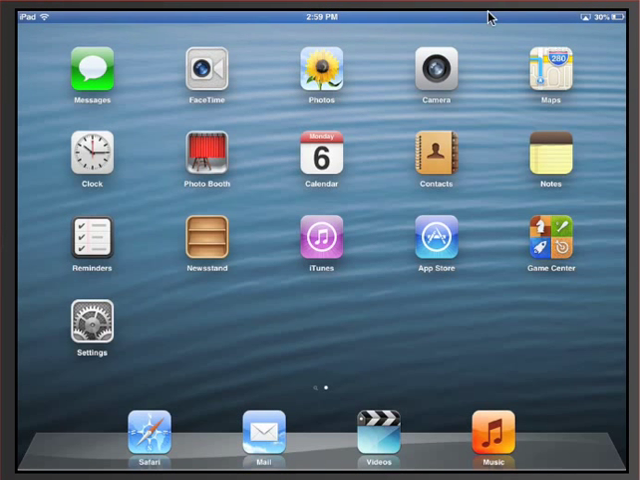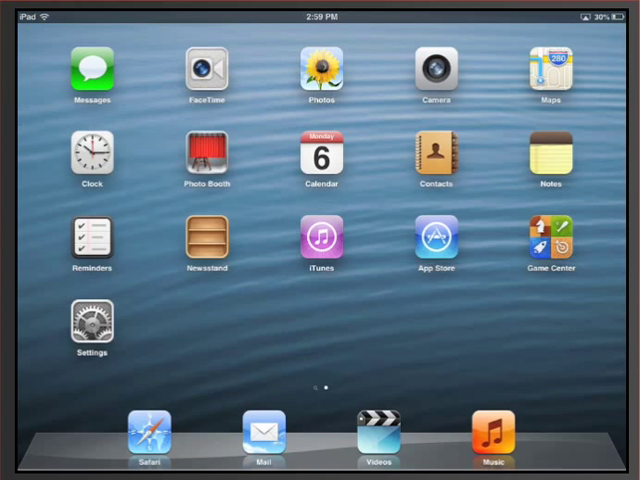Alright everybody, today I wanted to show you how to enroll your iPad in self-service. This gives you access to SU apps as well as mail profiles, VPN profiles, and a host of other things.